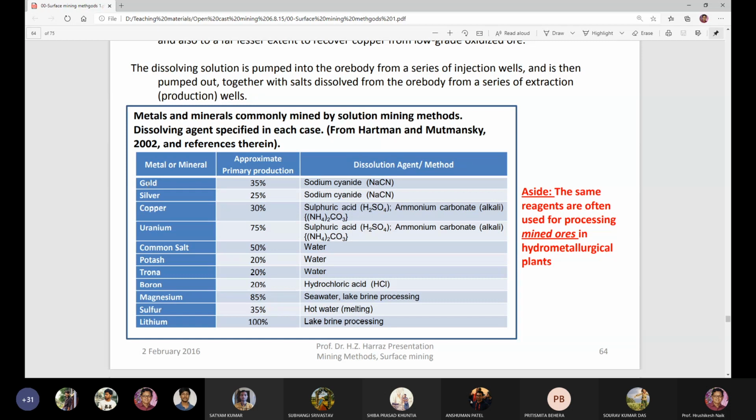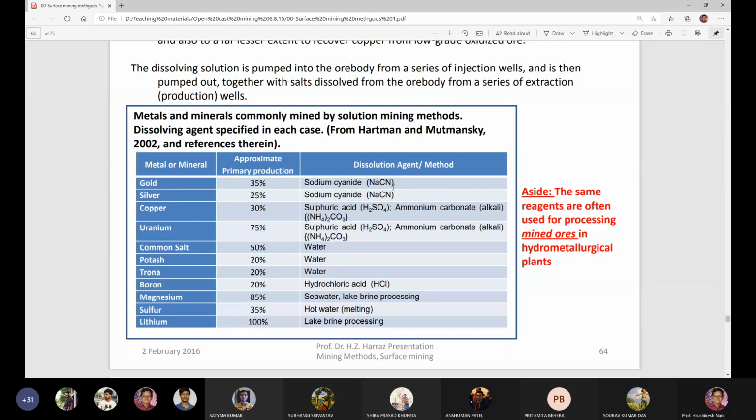So these are the different types of metals. Metals and minerals like gold, silver, copper, uranium, common salt, potash, trona, boron, magnesium, sulfur, lithium are commonly mined by the solution mining method. So what solution are you using? What dissolution agent are you using for mining gold?